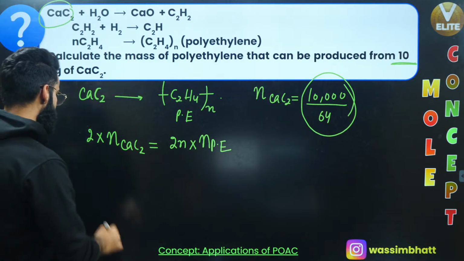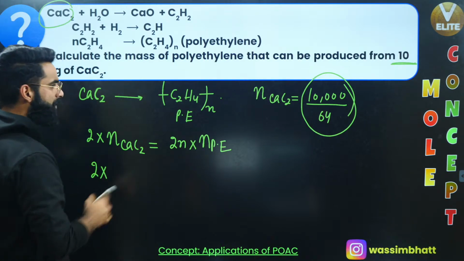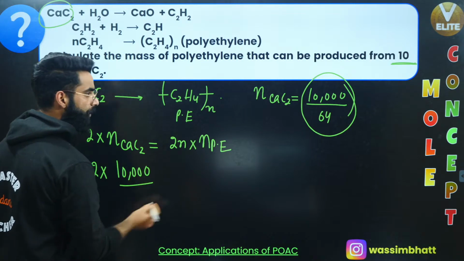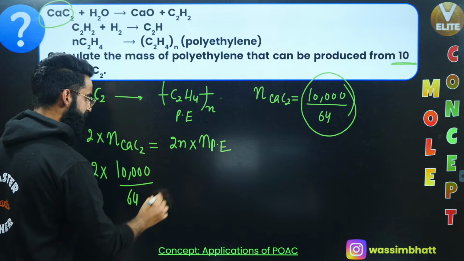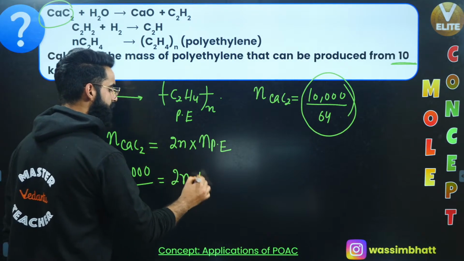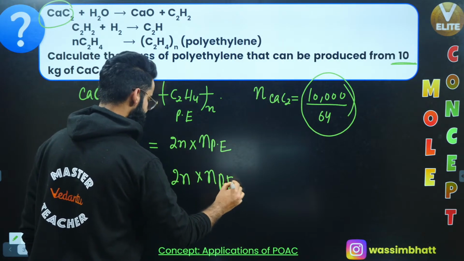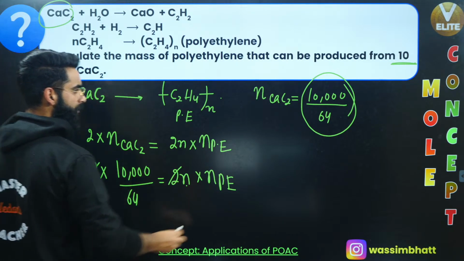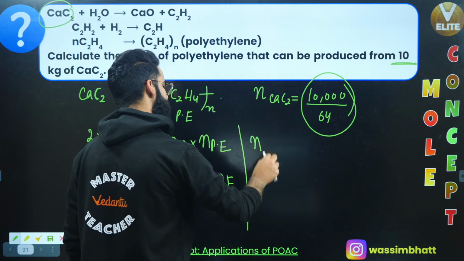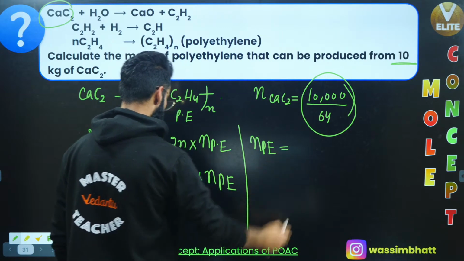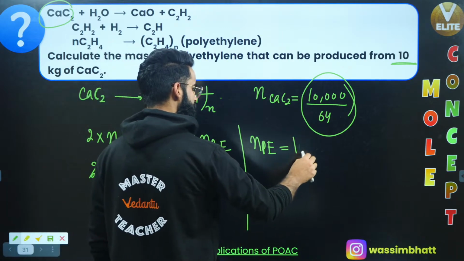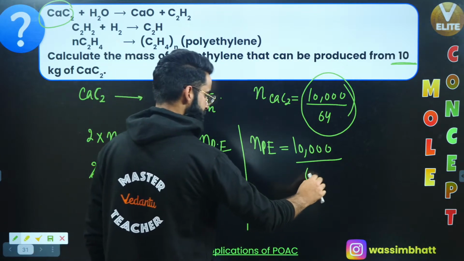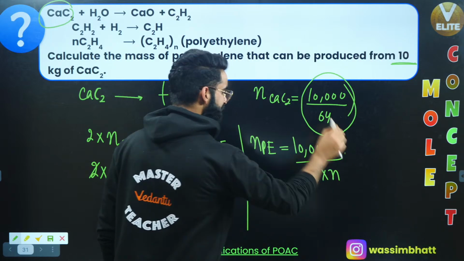Okay. So it's going to be 2 multiplied by the number of moles of calcium carbide, that is 10,000 divided by 64, equal to 2N multiplied by the number of moles of polyethylene. So this 2 got cancelled. Put this N over here in the denominator. You get the number of moles of polyethylene formed as simply 10,000 divided by 64N. So these many moles of polyethylene are getting formed.